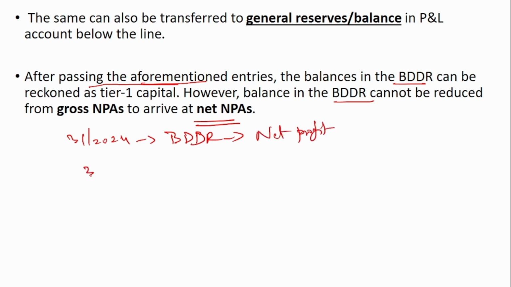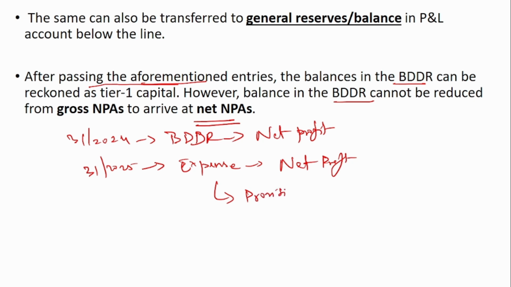Okay, now for 2025, what the RBI is telling is that you have to consider it as an expense before calculating the net profit, and this expense, that is the provision declared as an expense, should only be used to arrive at net NPA from the gross NPA.